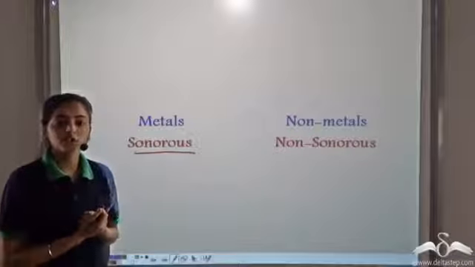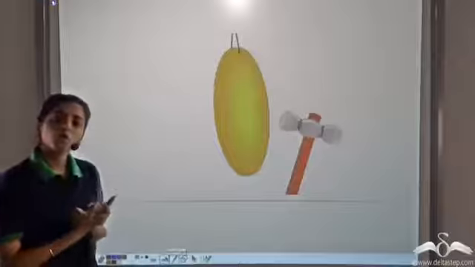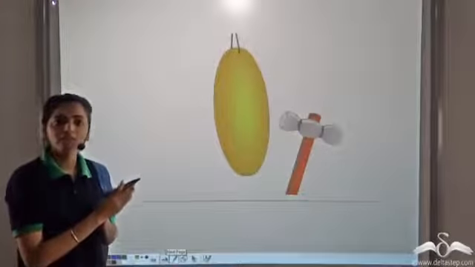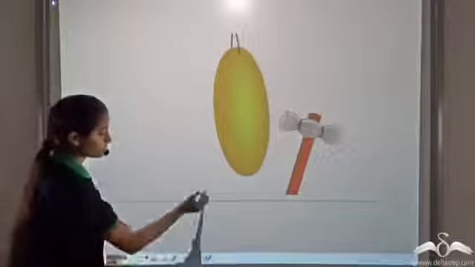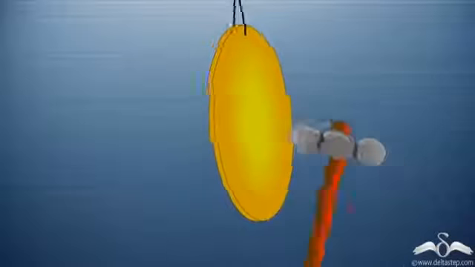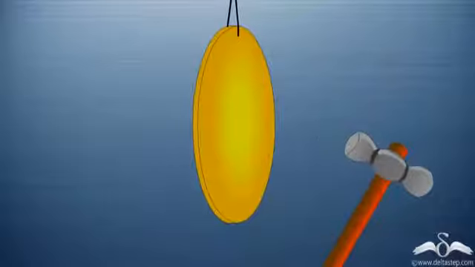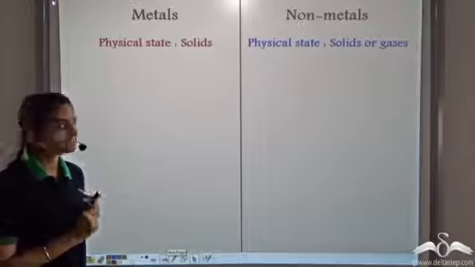And this is the reason why the bells at schools, in temples, they're all metallic in nature. So these bells are metallic, that is, they are sonorous, and so they produce the sound. This peculiar sound that you hear is because the metals are sonorous in nature, and so they are used to make bells.